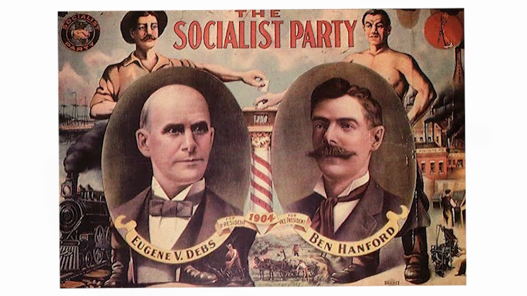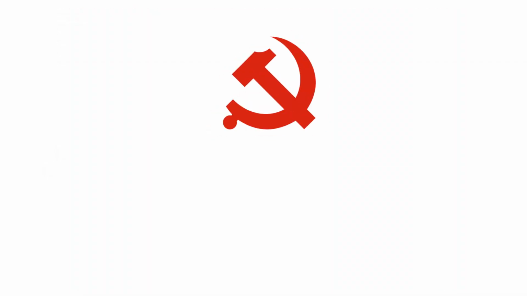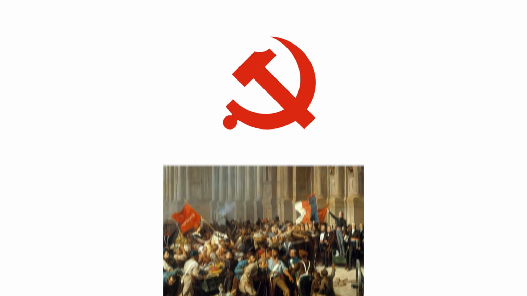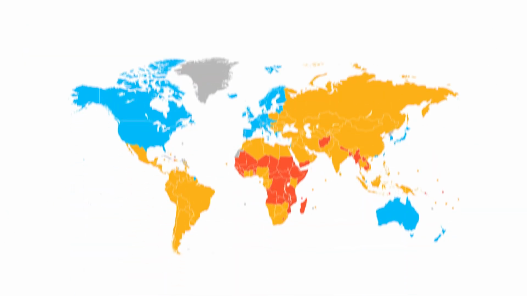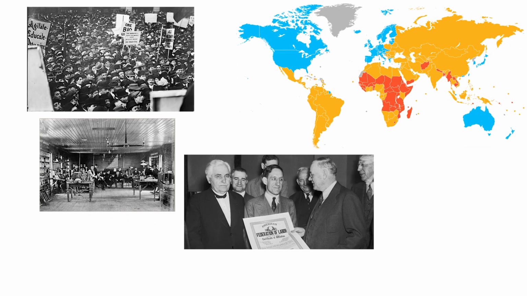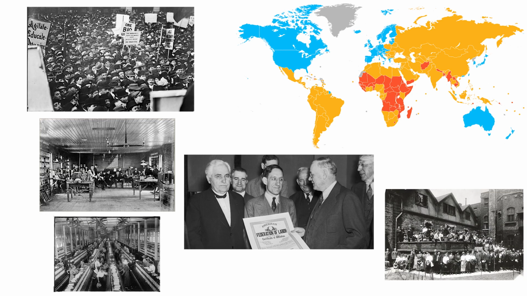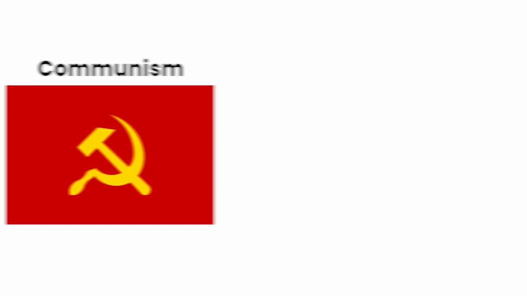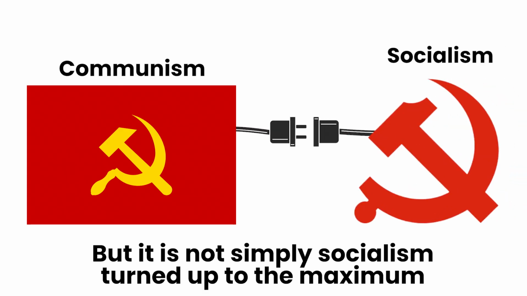Other socialists want much more direct worker or government control over the economy. So, socialism does not automatically mean the government owns every shop, farm, restaurant, and business. In many modern countries, socialist ideas exist through public healthcare, labor laws, welfare programs, and government-owned services operating inside a mostly capitalist economy. Communism is closely connected to socialism, but it is not simply socialism turned up to the maximum.